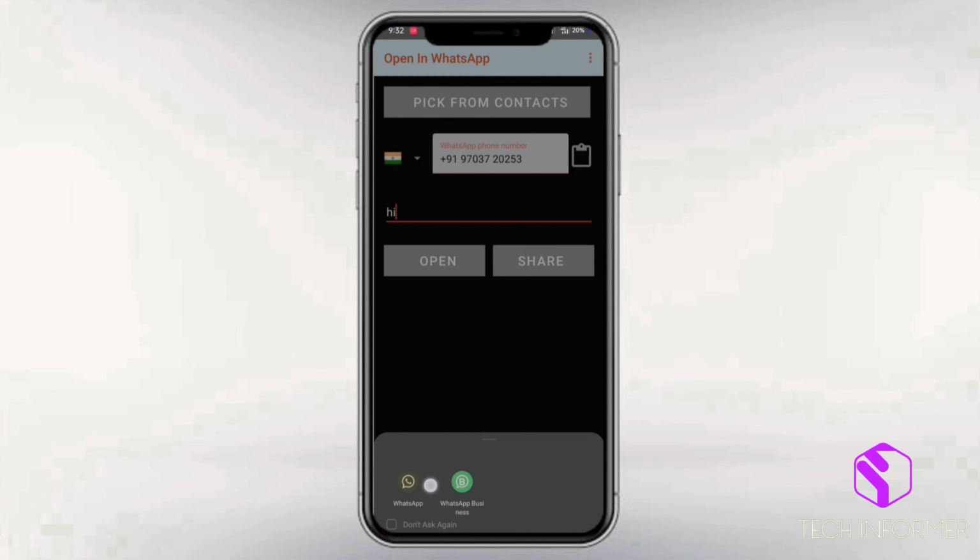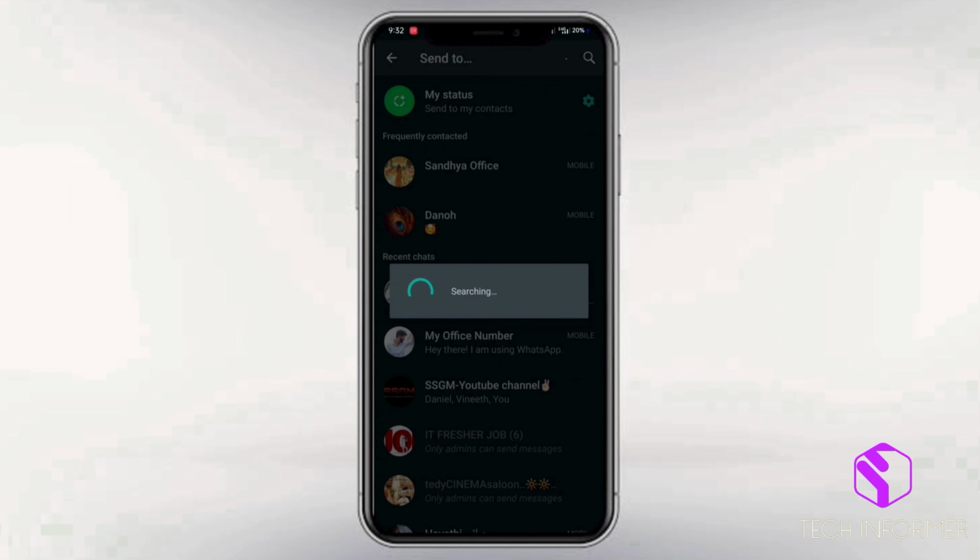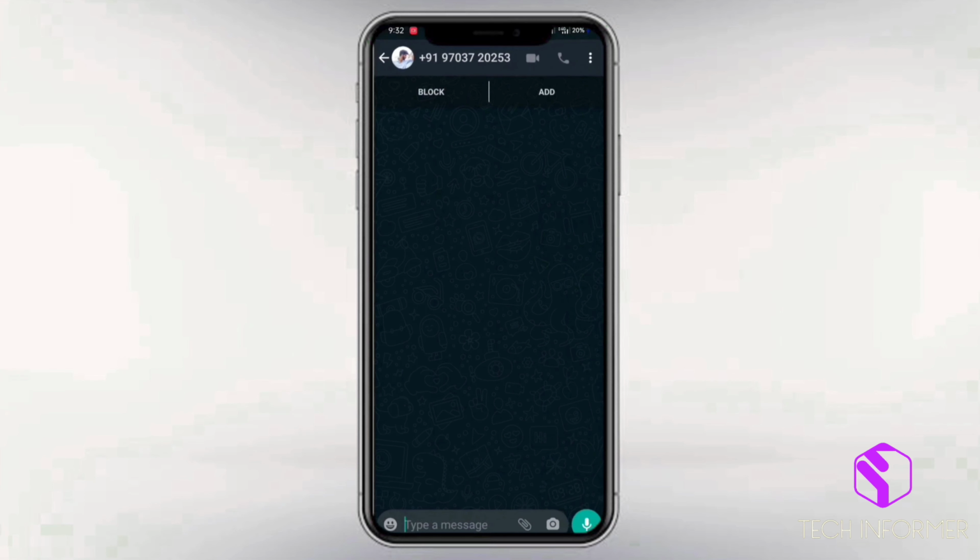You just need to select a country name, enter the phone number and click on open. It will redirect to a chat page where you can send a message without adding their contact.